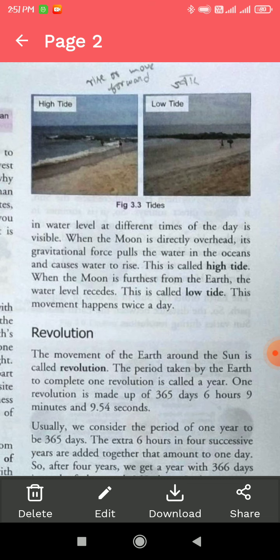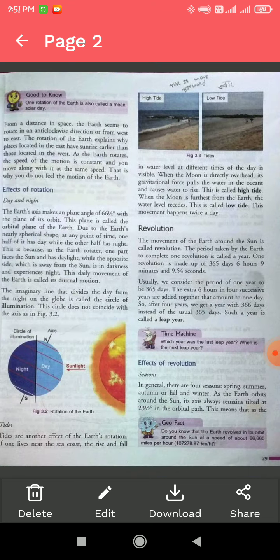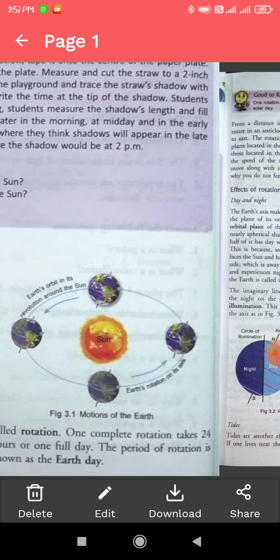And when the moon is the farthest from the earth, the water level recedes. This is called low tide. This movement happens twice a day.